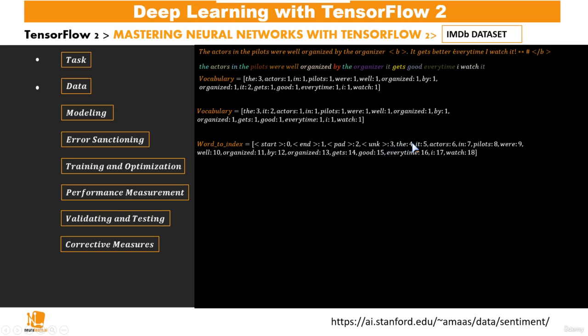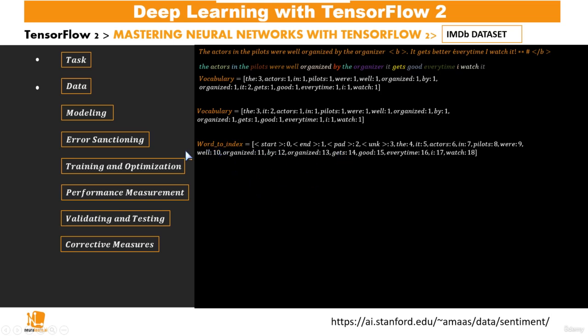So when our model sees, for example, the number 4 and knows this is the word they, if it sees the index 16, it knows it's dealing with every time. So the model doesn't work directly with the words. That's the reason why we need to have this kind of word to index dictionary.